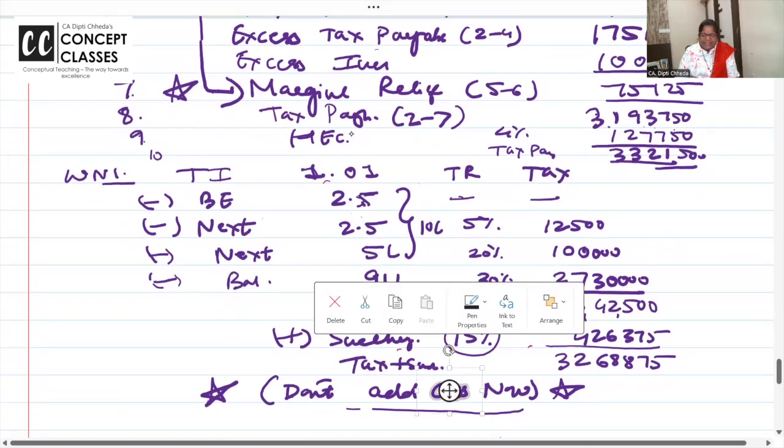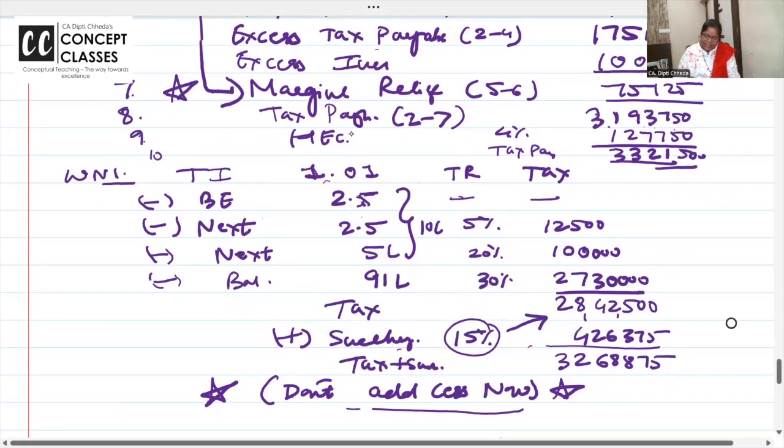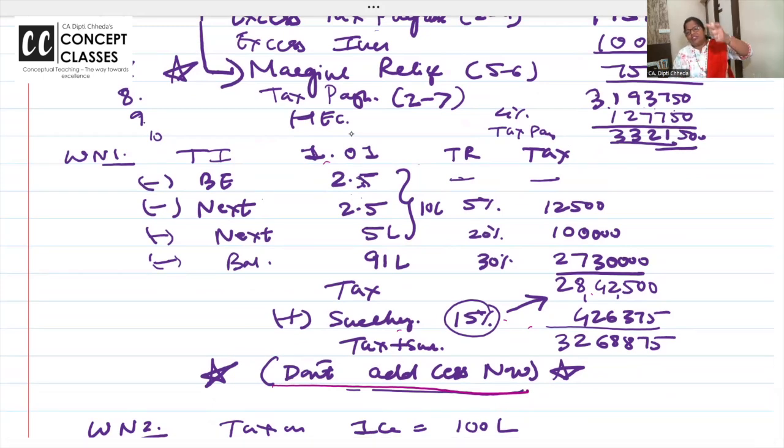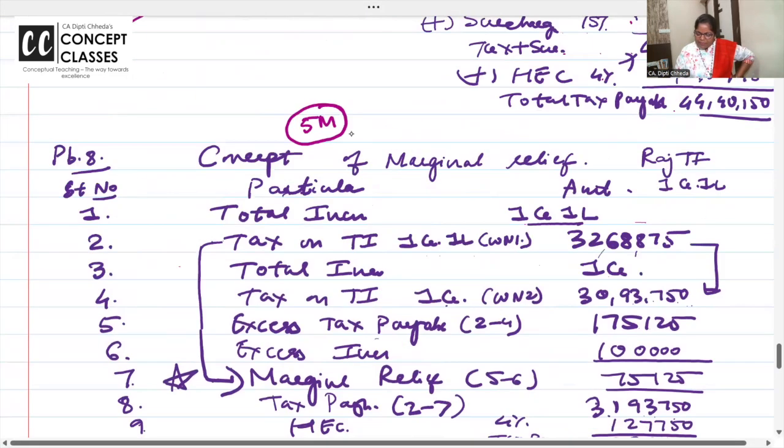Because the income has exceeded 1 crore. Okay, we have taken the surcharge also. Now, I have written boldly here, don't add health and education cess yet. Just now you said tax on total income, surcharge on tax, and cess not yet. Cess comes after deducting marginal relief.